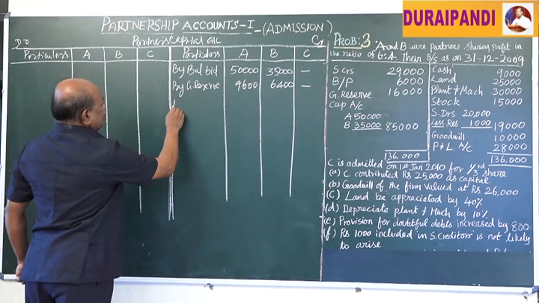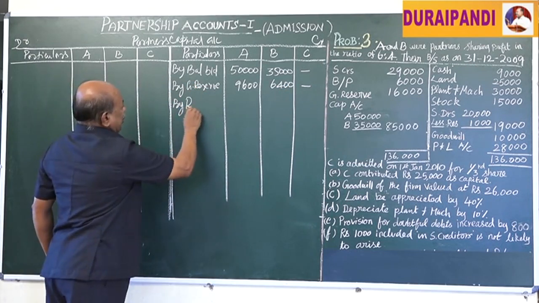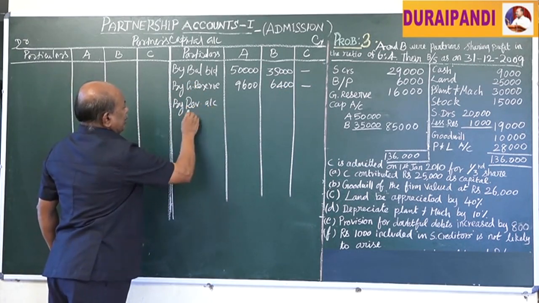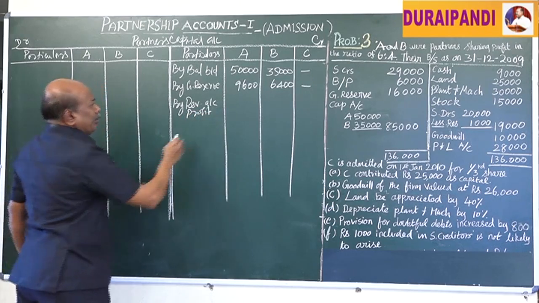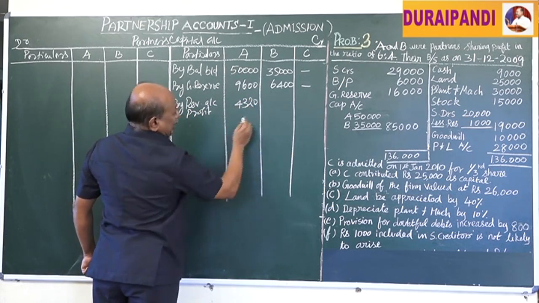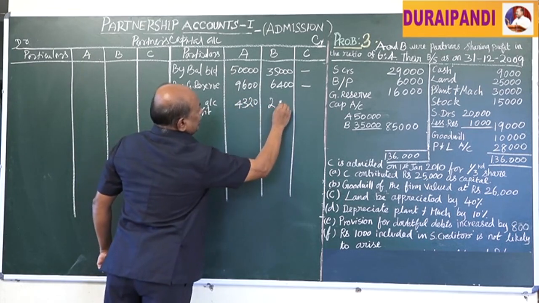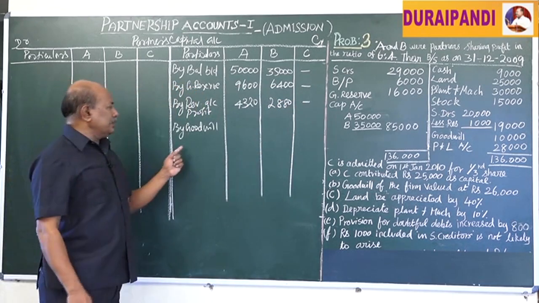Like that, by revaluation account, there is a profit, that is 4,320 to A and 2,880 to B. Next, we have to transfer goodwill.